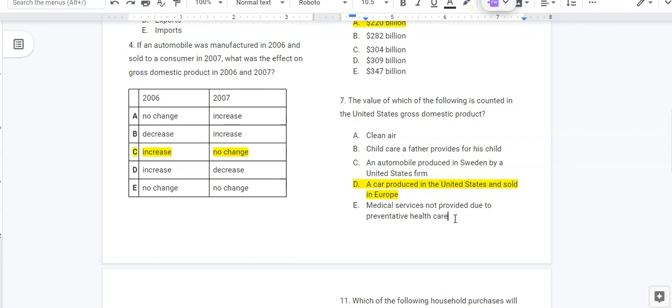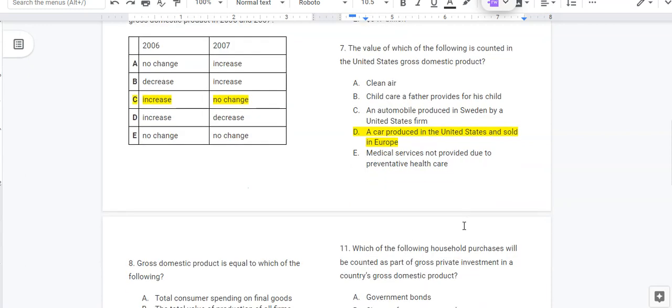And then medical services that were not provided, that would be another non-market transaction, and also a limitation on GDP when you think about it. So if medical services are provided, we could count that in GDP, probably in the consumption sector. But if they're not provided, there's no way to account for that in our GDP. If there's just healthier people who are getting better health care, GDP doesn't calculate that.